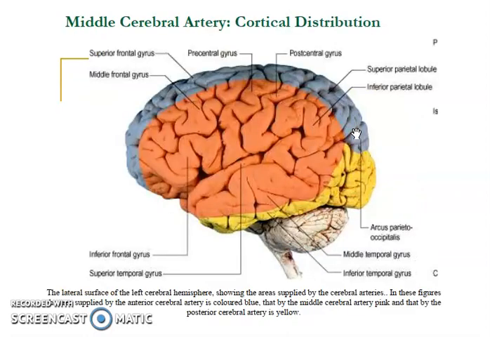So, the arterial supply of the different surfaces of the cerebral hemisphere. If we want to study only the arterial supply of the superior lateral surface, here we have given various colors to the various compartments which are supplied by the various arteries. Most of the superior lateral surface, about 2/3, is supplied by the middle cerebral artery, which is shown here in orange or red color.